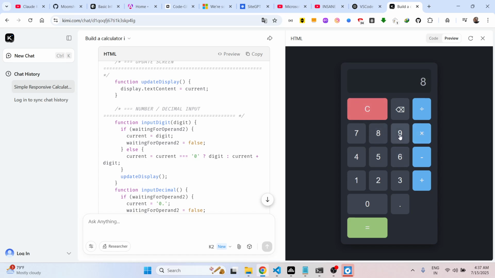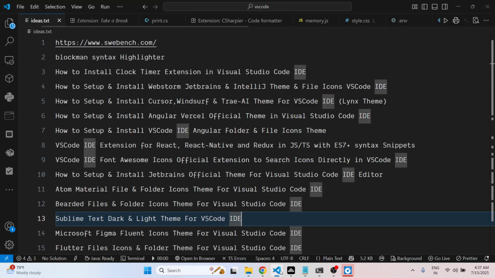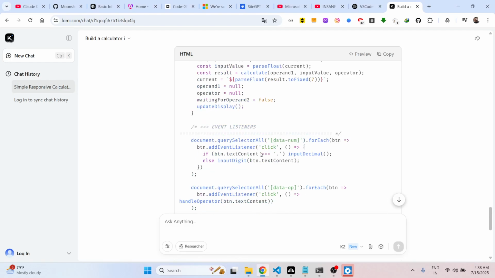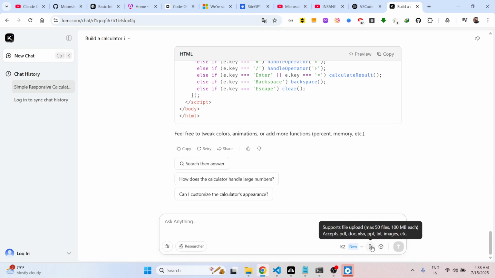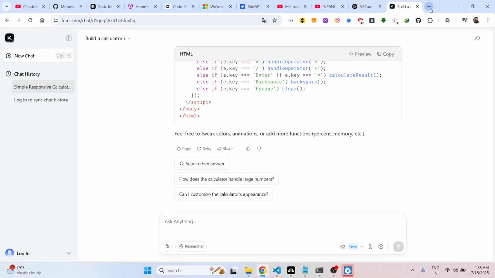As you can see, 89 minus 6 is equal to 83. So you can close this preview window, and you can copy the code to clipboard as well, like this, very easy. And here, it allows you the functionality to actually attach images.